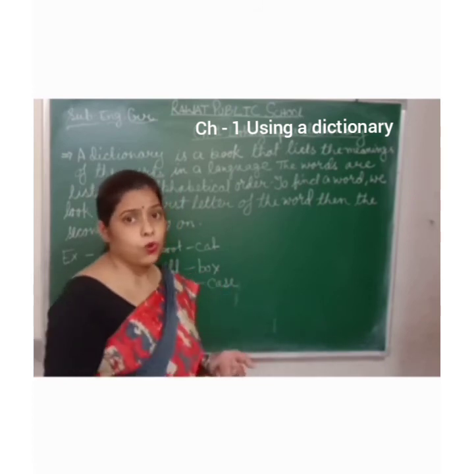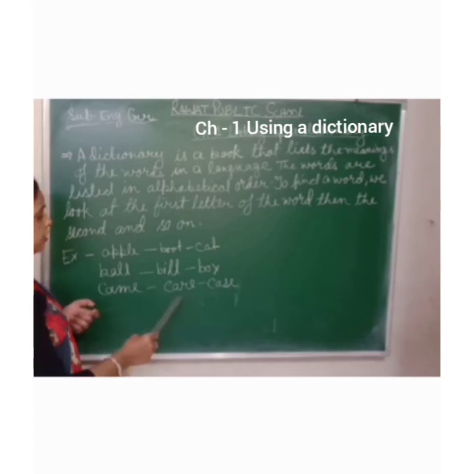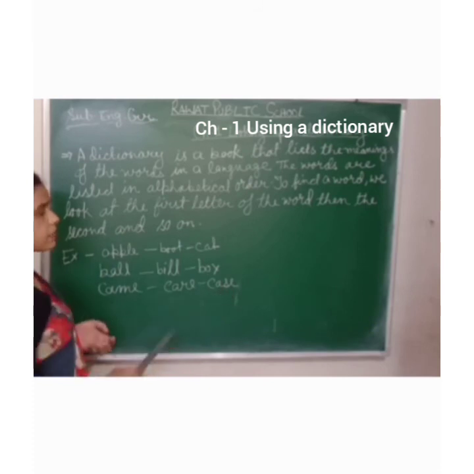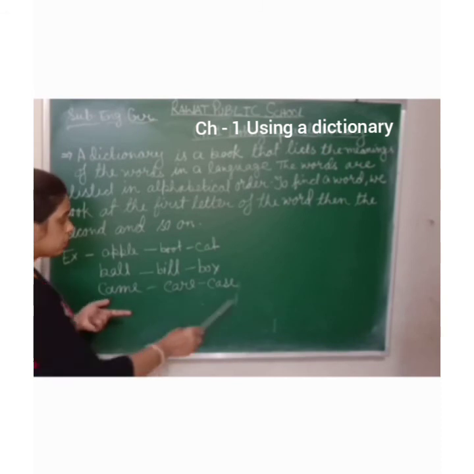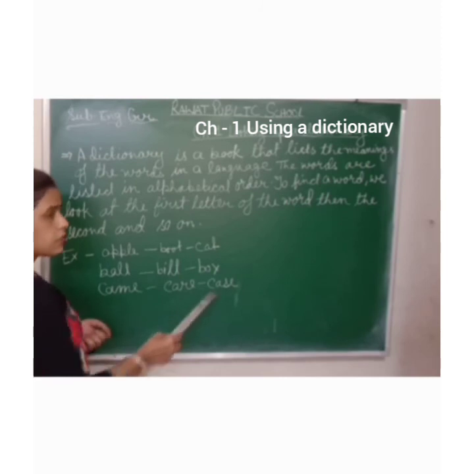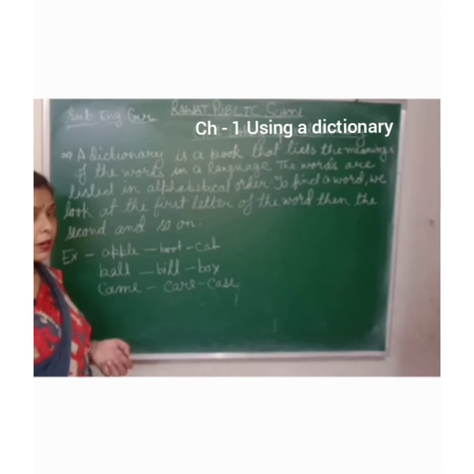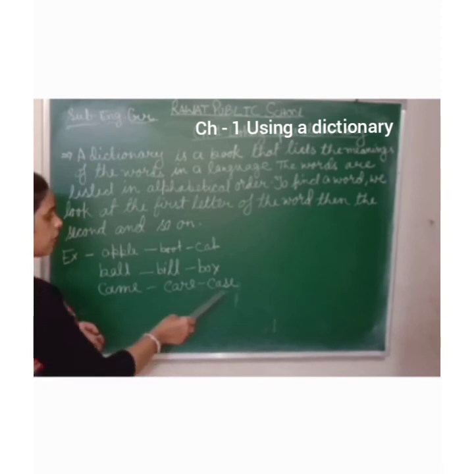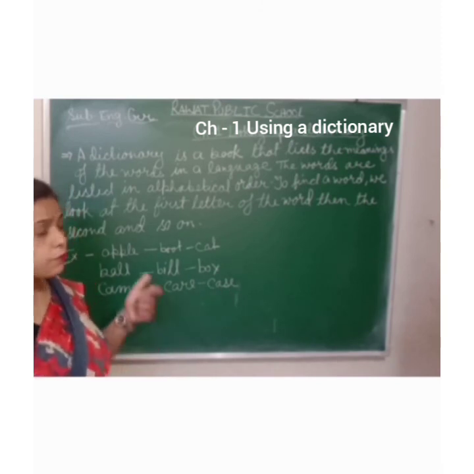and then so on. And the same here, C-A-M-E, came, and the next one is C-A-R-E, care, and the third one is C-A-S-E, case. Look students, what have you observed in these three words? Okay, the first letter is C, C, C, and the second letter is also A, A, A. But the third letter is M, then R, and then S. It means when we are finding the meanings of any words, then